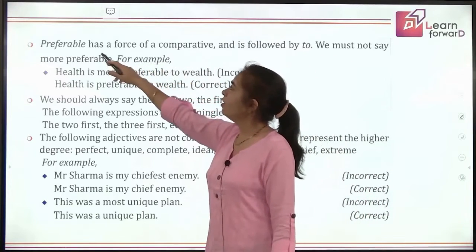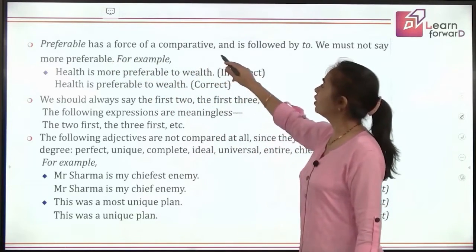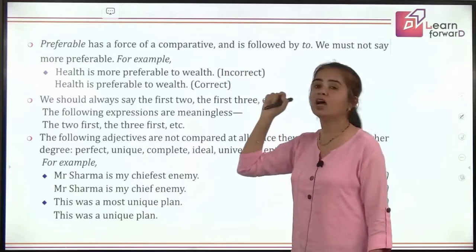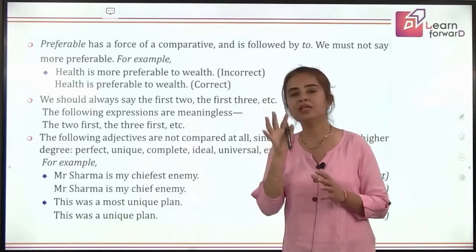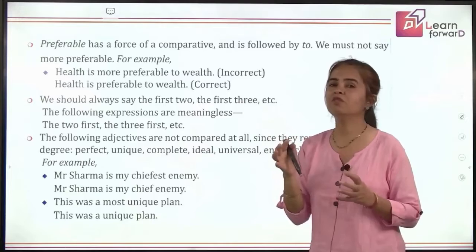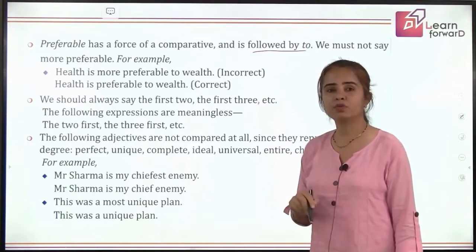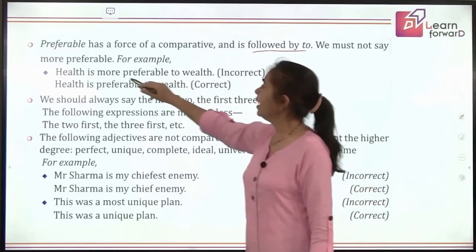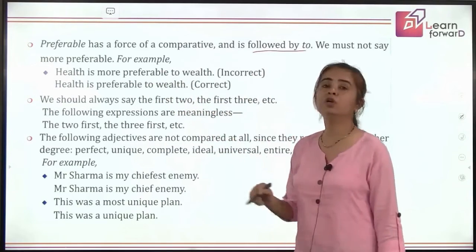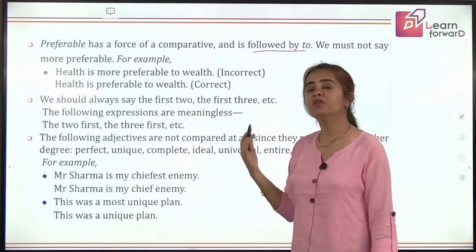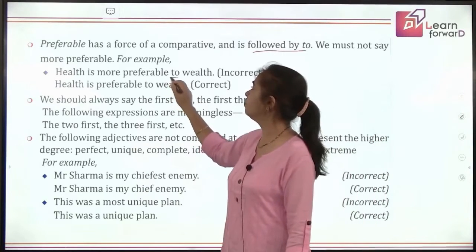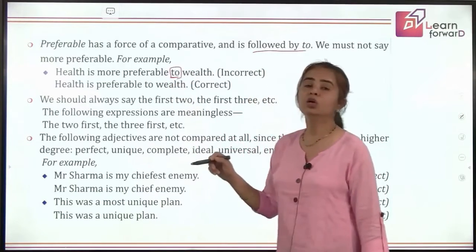Going ahead, preferable has a force of a comparative degree. So when we are using preferable, that means compared to something we mean to say, and it is followed by the preposition to. Health is more preferable to wealth. So we are comparing, but still we are not using more here, right?